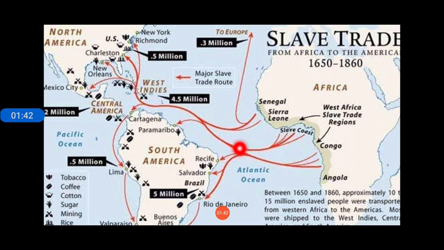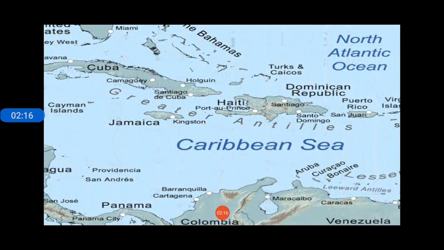In South America, in Brazil, by the Portuguese. Then the English people took slaves to Jamaica, and the Spanish people also took them to Venezuela. So here we have seen that many millions of slaves were cheaply available. Cheap labor was easily available in Africa, and they were taken by the European colonies and the French colonies. During that time, the French people also set up their colonies, and they made these African people their slaves. This way the slavery system was going on, so that they could work in the plantations of these colonial countries, that is European and French.